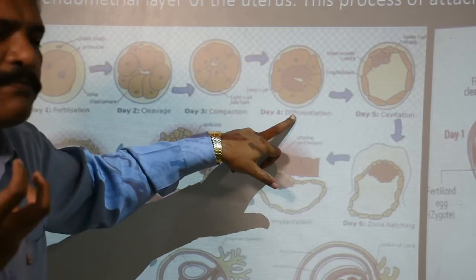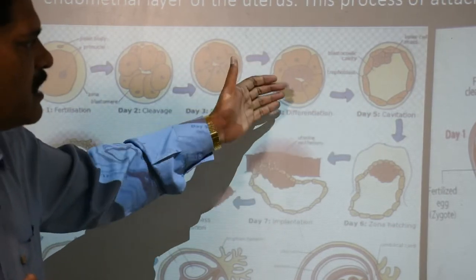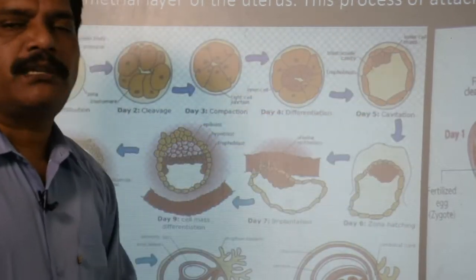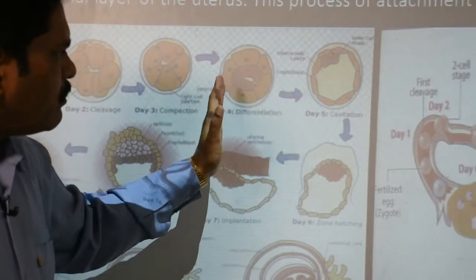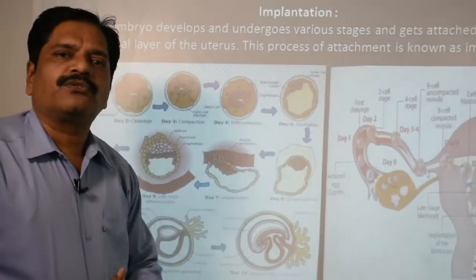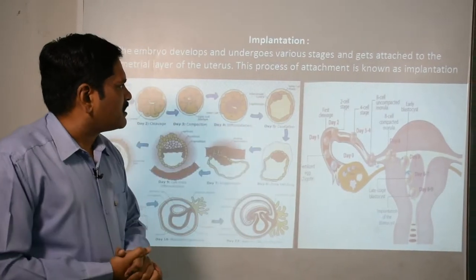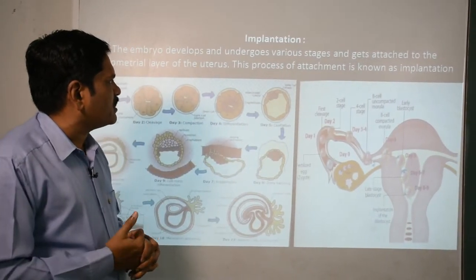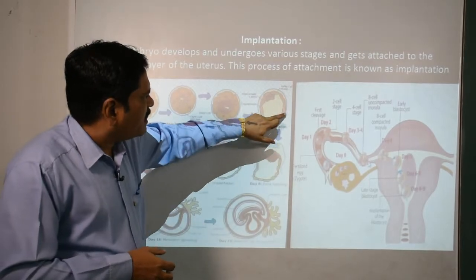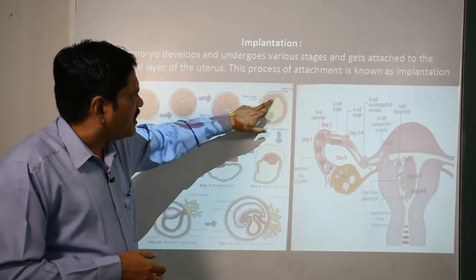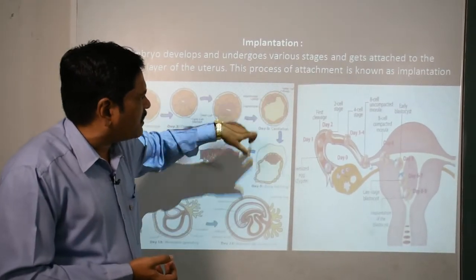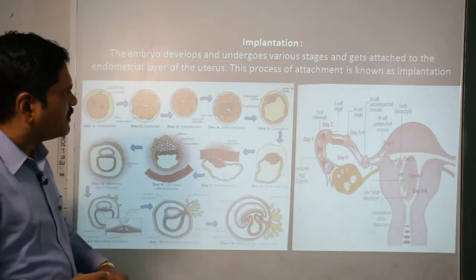Differentiation means becoming different, in the fourth day, clear. And then the cavitation is formed, as you know. Now this morula will turn into the blastula. It is responsible for forming this cavity-like structure which is called the blastocyst. And here you can see that this is the outer layer and this is the inner mass. These outer cells are considered trophoblastic cells, clear.